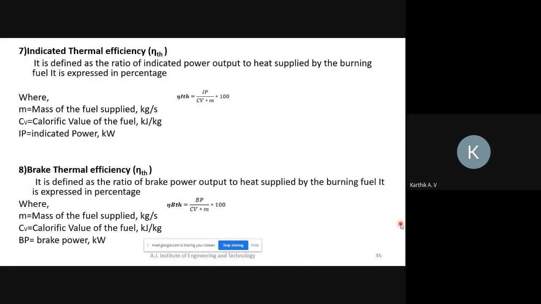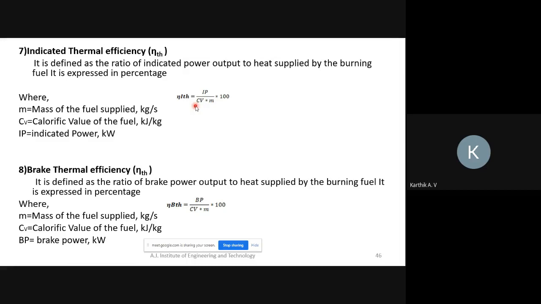Next one is indicated thermal efficiency. Once you find indicated power, you can find indicated thermal efficiency using this formula: IP divided by CV into MF into 100. MF is the mass of fuel supplied, or mass of fuel consumption. CV is the calorific value of the particular fuel. Petrol has a different calorific value, and diesel also has a different calorific value. So IP divided by CV into MF into 100 is indicated thermal efficiency.